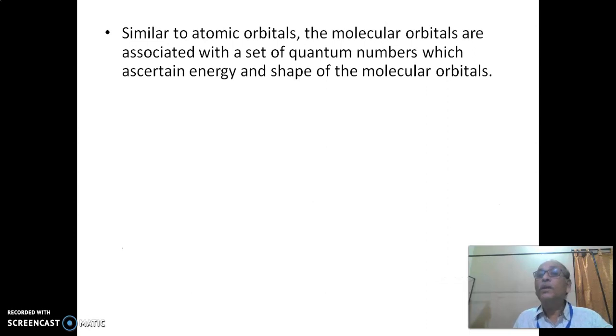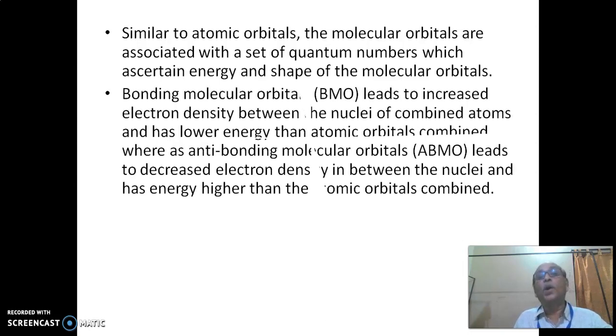Similar to atomic orbitals, the molecular orbitals are associated with a set of quantum numbers, namely principal quantum number, magnetic quantum number, orbital quantum number, and spin quantum number, which ascertain the energy and shape of the molecular orbital.